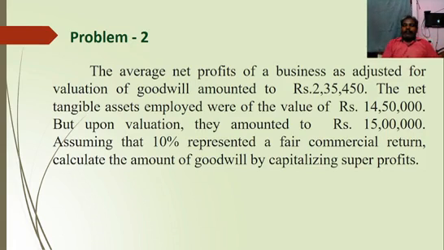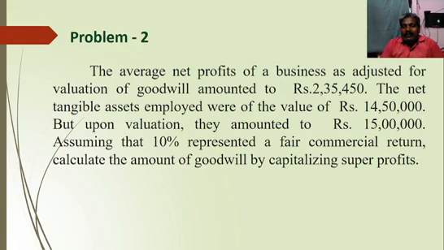So they have given some information. That means the average net profit after adjusting something for the purpose of valuation of goodwill, they have given 2,35,450. Then they have given two amounts. The net tangible assets employed, where the value is 14,50,000, but on valuation amounted to rupees 15 lakhs. Assuming that 10% represented a fair commercial return, that is taken as the normal rate of return. They are asking for the calculation of the amount of goodwill, or value of goodwill, by capitalizing super profit.